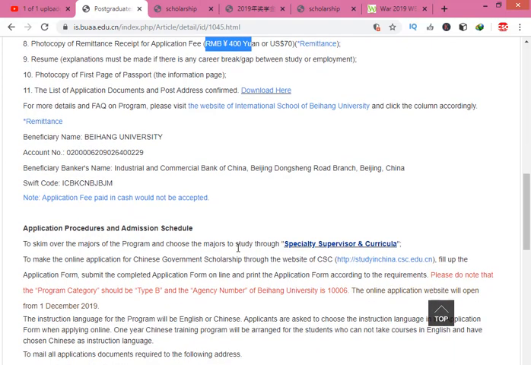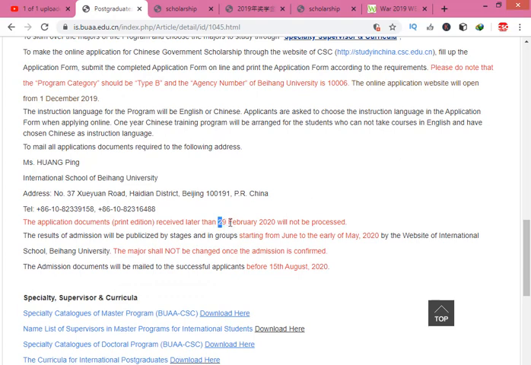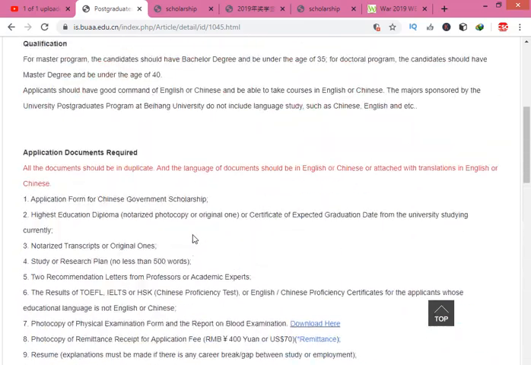This is the address to which you send your documents to the university. And what is the last deadline for this university? The deadline is 29th February 2020. If your documents are received after that deadline, your application will not be accepted, so try to apply as soon as possible. I suggest you make your documents complete and apply, and the result will be announced on 15th August. Successful candidates get the bill. So this is the overview of the Beihang University scholarship.